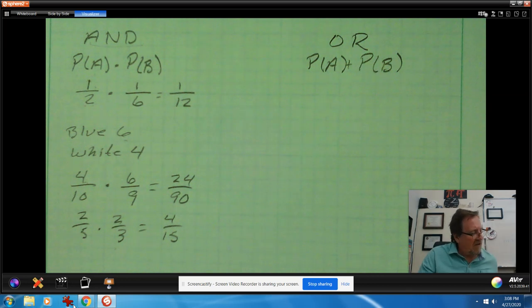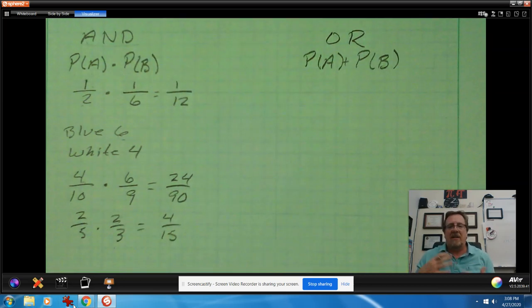In your book on page 690, it says about 15% of the students take French. What's the probability that a student chosen at random is taking Spanish or French? And so we have an or situation. It's not an and. It's not like they couldn't take maybe both. But in this case, it says that they're taking one or the other. So what we're going to do is look for a probability of or.